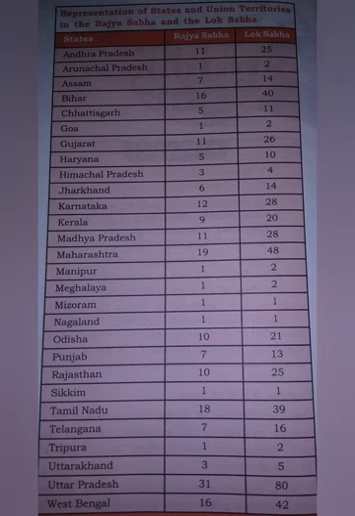Please remember the meaning of the terms unicameral and bicameral. Uni means 1, bi means 2.